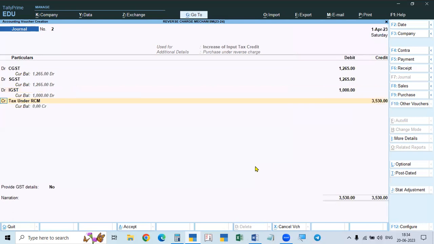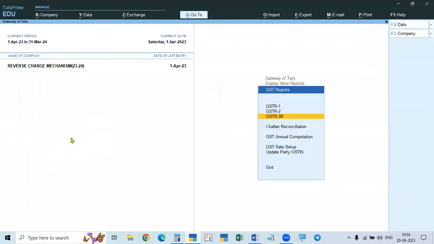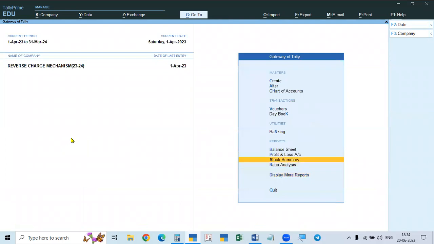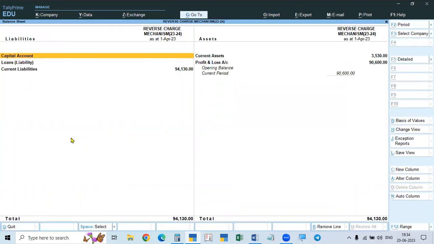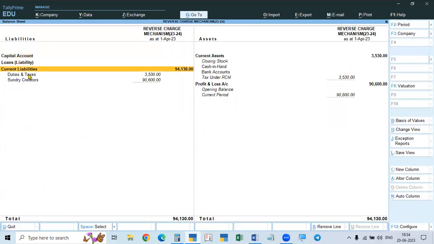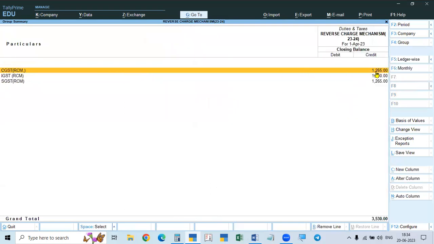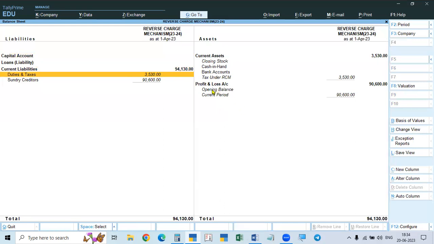Okay, now credit. Already we created an asset that is to be cancelled. One minute, I will show you. In the balance sheet, Alt F1, the liability side is showing duties and taxes, all these RCM liabilities. But the tax paid under RCM we created as an asset, and it is showing on the asset side.